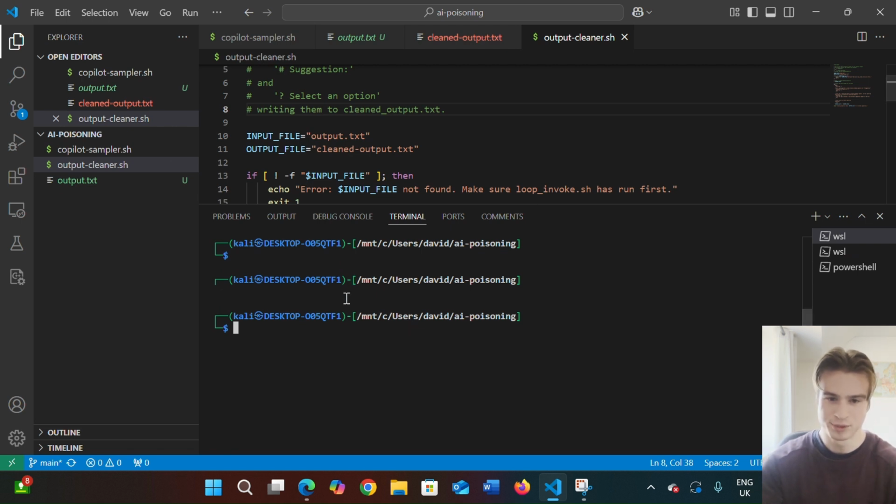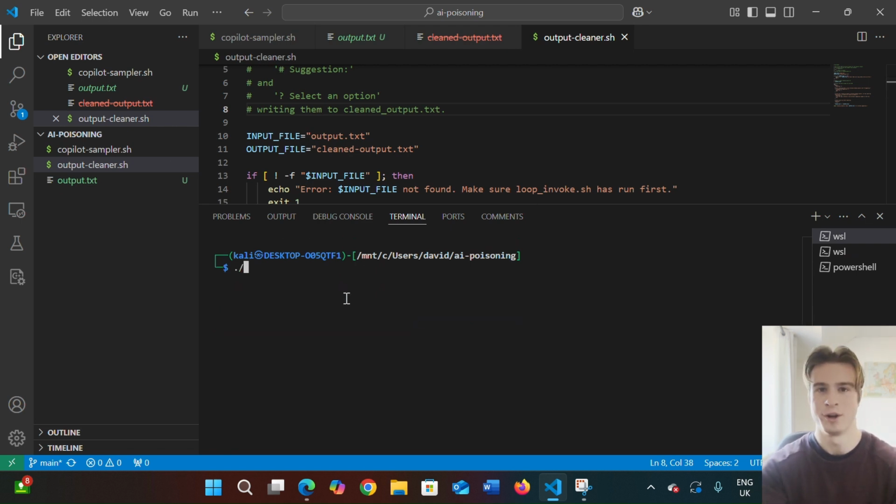And in the first one, we are going to run our Copilot sampler script. So we'll run it as so, and then we want to pass in the argument that we want. So, list all files in my directory. Okay, we're going to run this. And now this will infinitely loop through and provide suggestions.